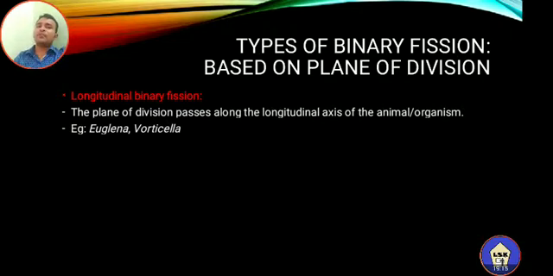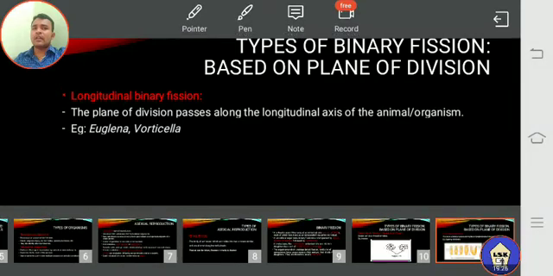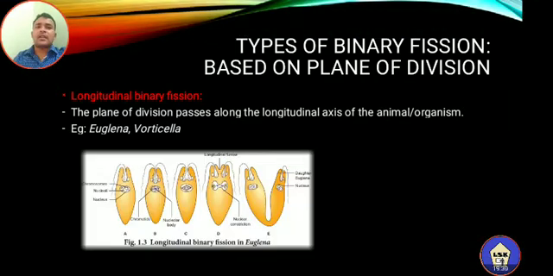So in case of Euglena as well as in Verticilla, binary fission is the most common type of reproduction, and this is specifically known as longitudinal binary fission. See, this is the diagrammatic representation of longitudinal binary fission found in Euglena. Here you can see the first diagram, A, that represents the parental cell.